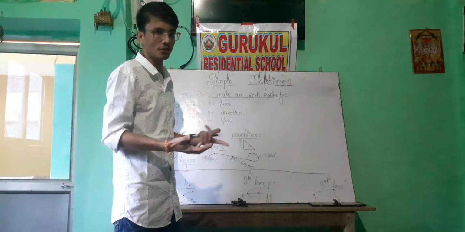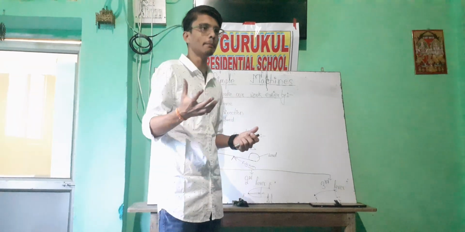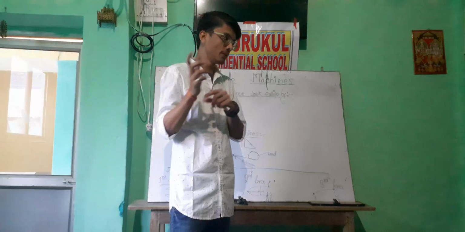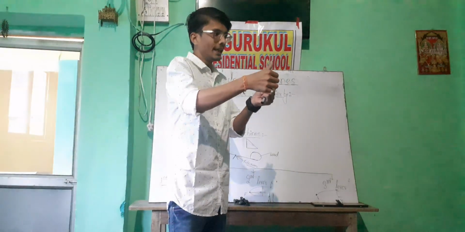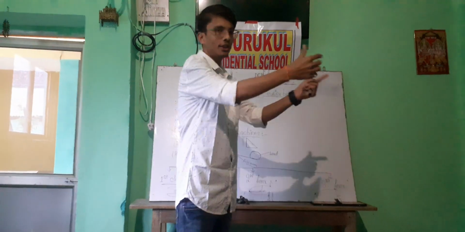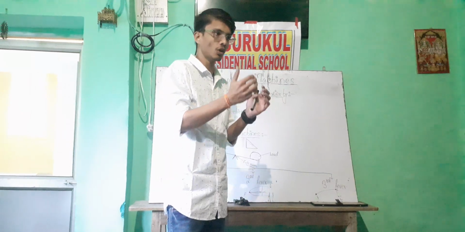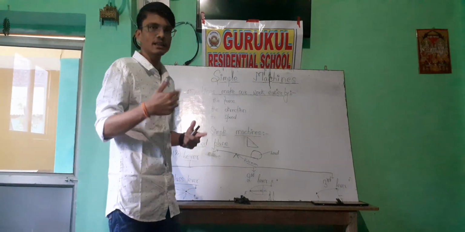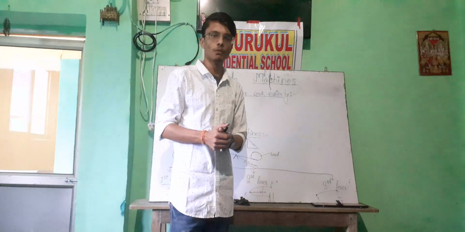So regarding that, we can make a definition: a machine makes our work easier. How? It can increase the force we are applying. If we are using a machine, we can apply more force. For example, if you are pushing or pulling something and you use a machine like a JCB, it is easy to push anything from one place to another by applying less force. If we do not use any machine, then we have to apply more force. Second, it can change the direction of the force, and third, it can increase the speed of work also.